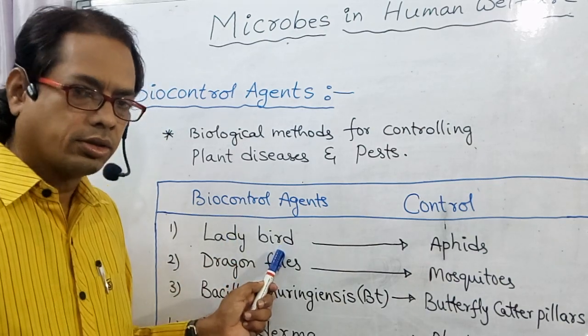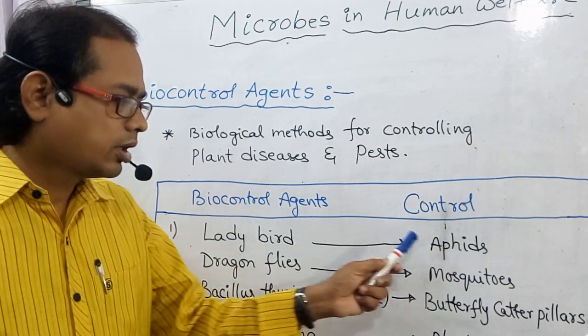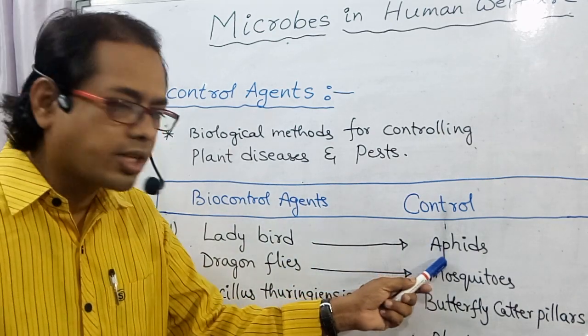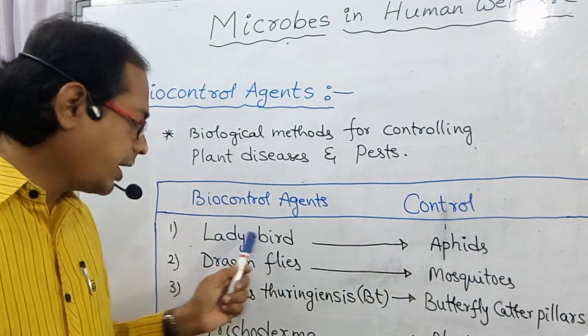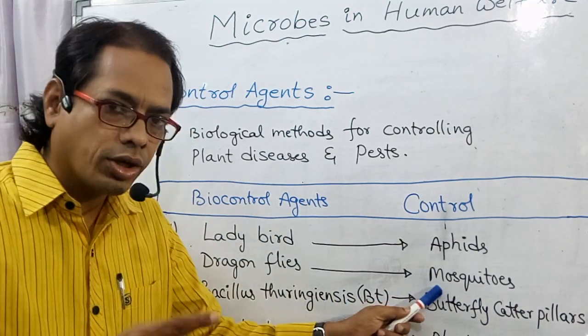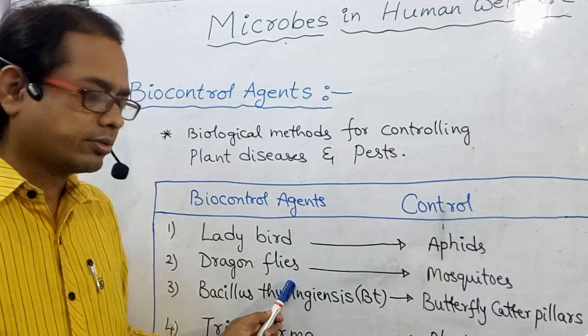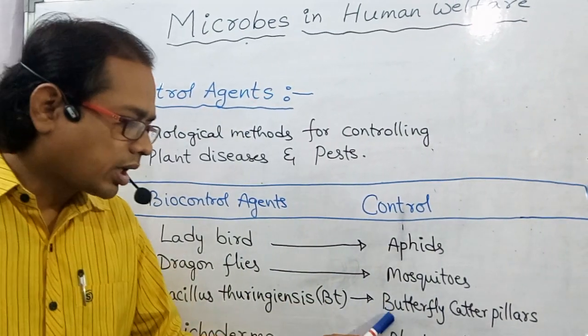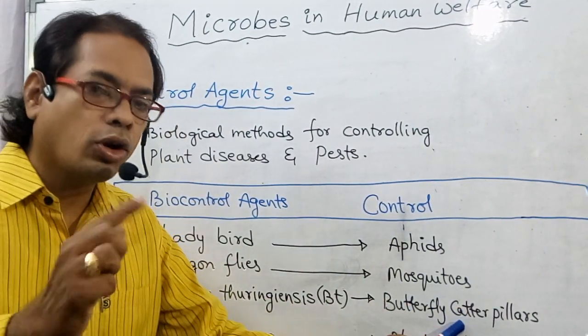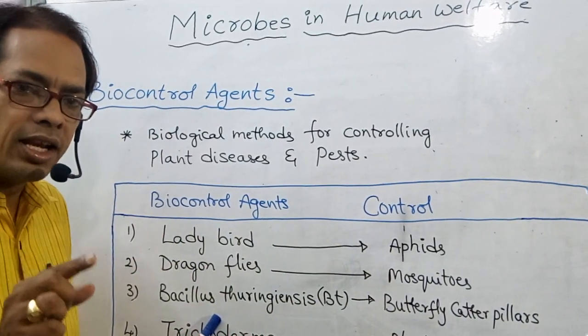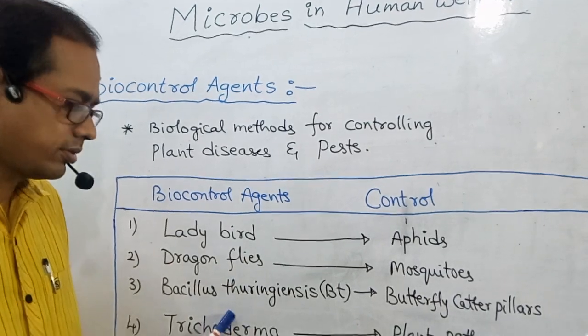Ladybird: aphids are controlled by ladybird. Mosquitoes are controlled by dragonflies. Butterfly caterpillars are controlled by BT, the full form is Bacillus thuringiensis.